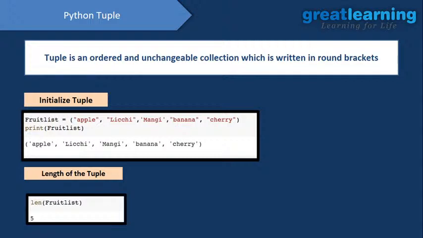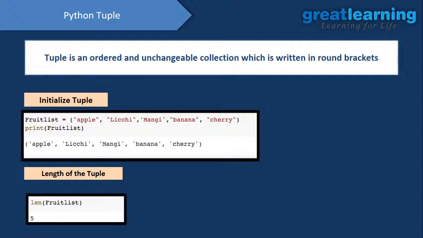So how can you initialize a tuple? You need to use round brackets, and then you pass the data, that is apple, lychee, mango, banana, and cherry. The same data I am using over here as well. But again, a tuple also maintains your insertion order.